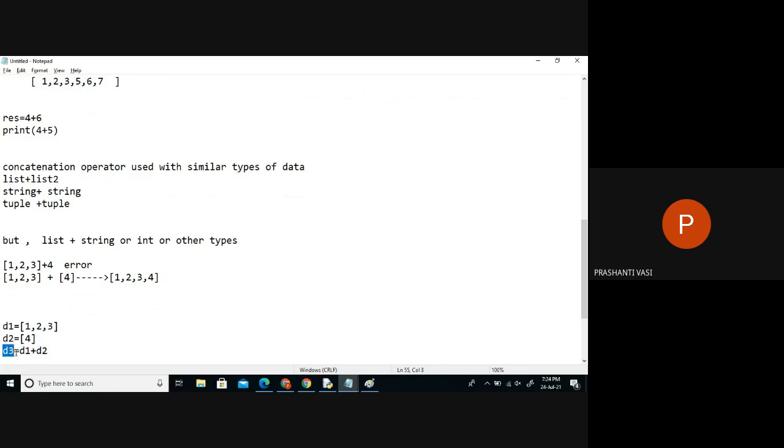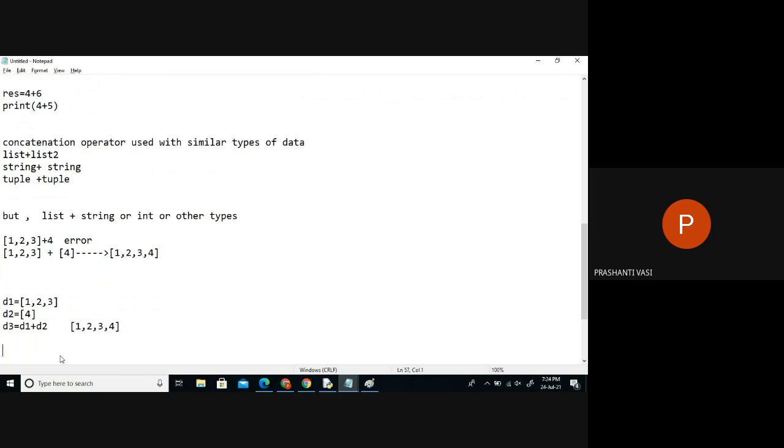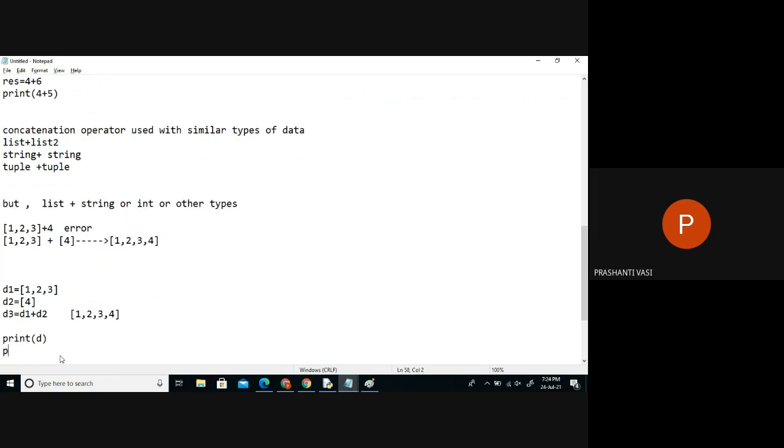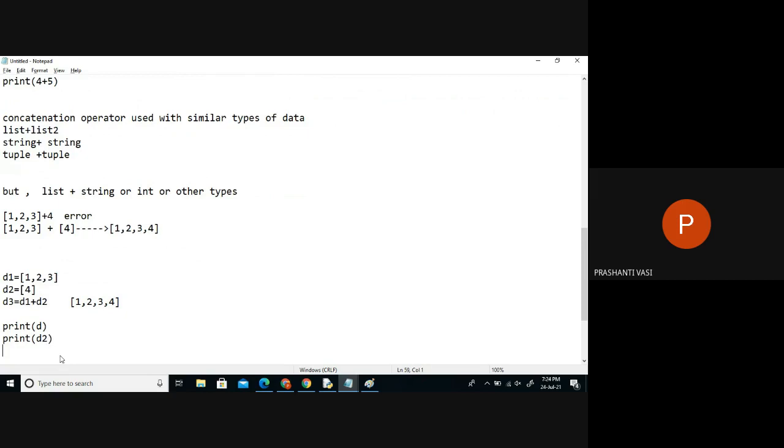And now D3 is pointing to the third new object, which is a list with 1, 2, 3 and 4, right? So when you print D1, you'll see 1, 2, 3. Print D2, you'll see 4. Print D3, and the last one will show you the new object.